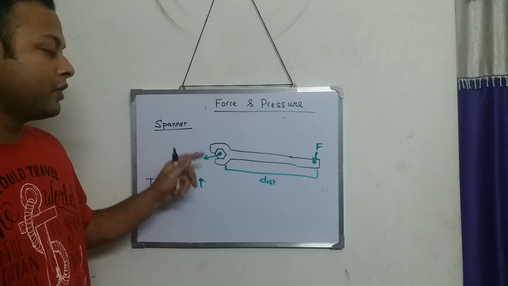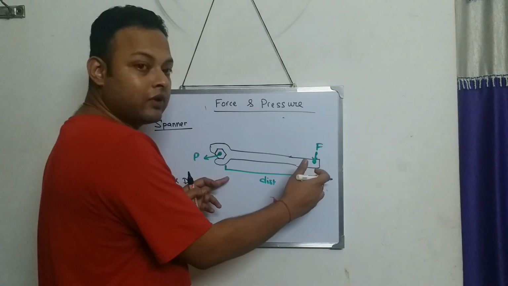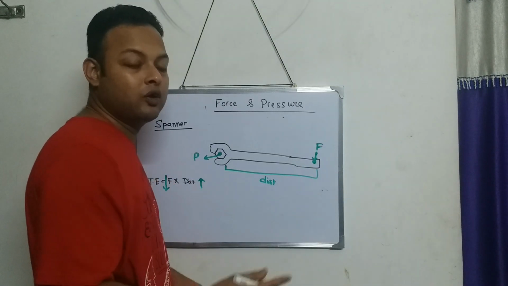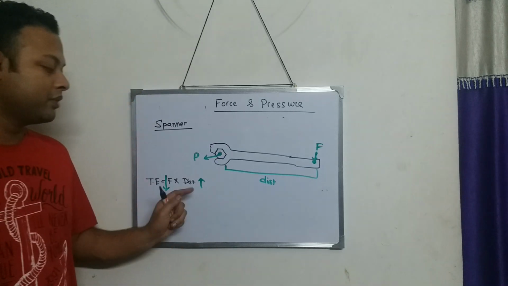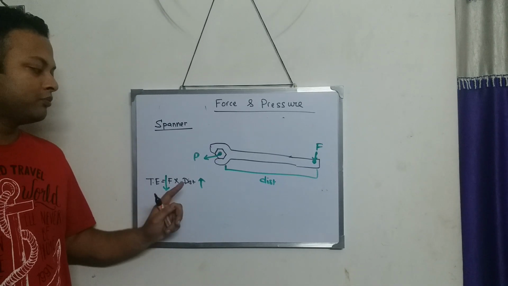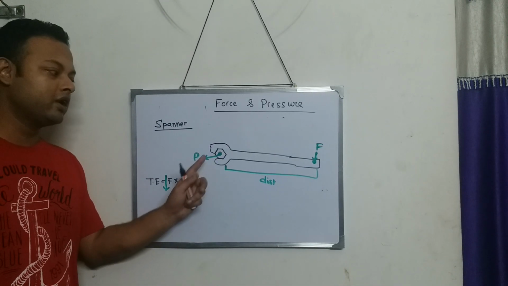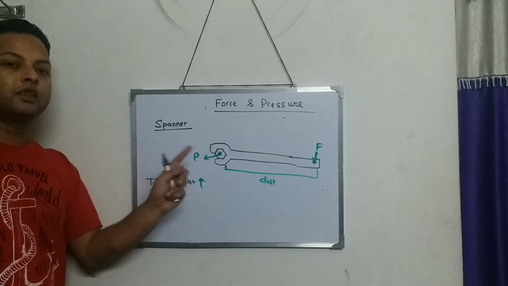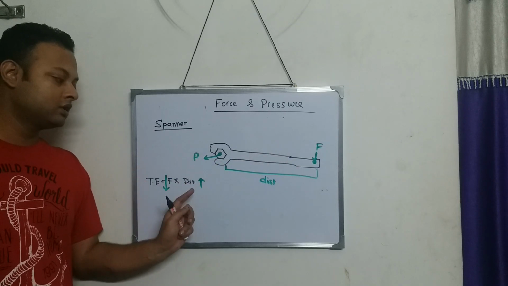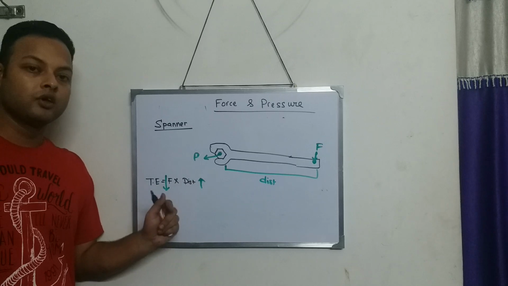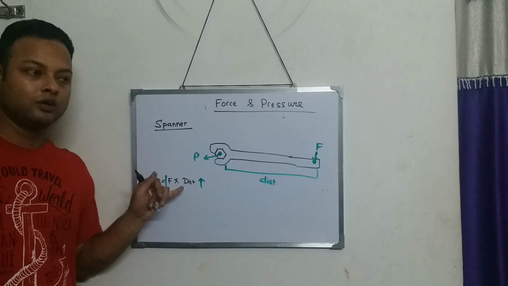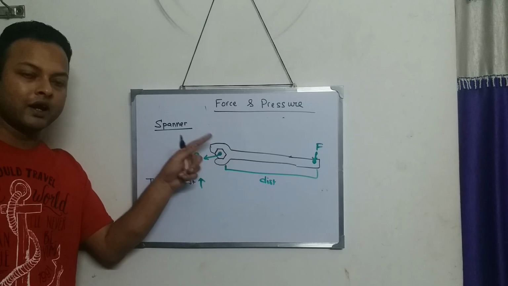So in a spanner, we try to have a long spanner. Why a long spanner? To increase the perpendicular distance between the point of application of force and the pivoted point. So if the distance becomes more, the force that we should apply to tighten the screw is less.